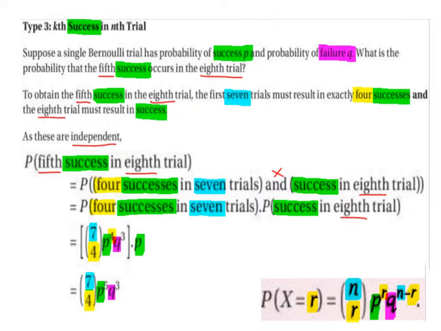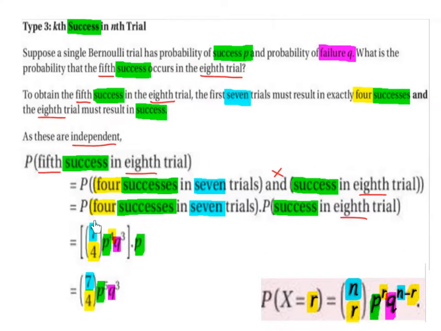So to work this out, we would use our formula from our formula book, which says n choose r times p to the power of r, p being the probability of success, times q to the power of n minus r, q being the probability of failure. So 4 successes in 7 trials, the n is going to be 7, and the r is going to be 4.